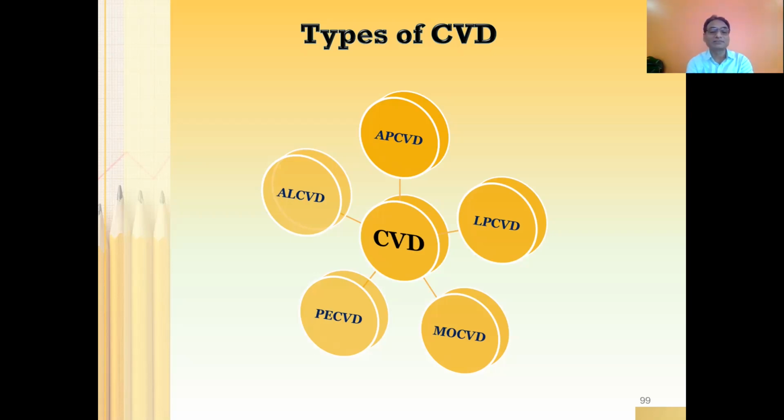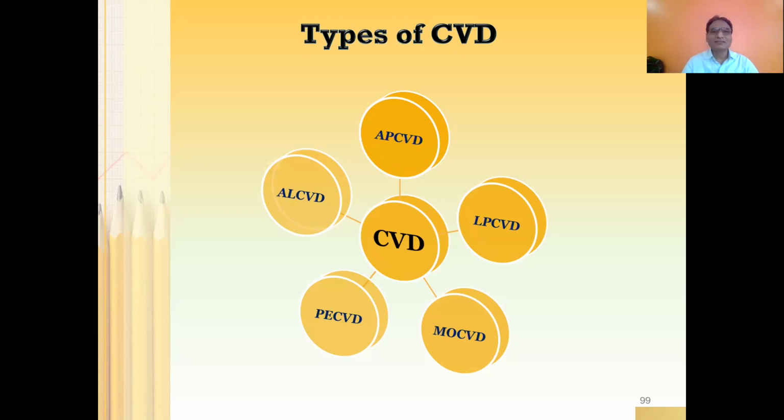Atmospheric pressure CVD, that we have already discussed, is one in which whatever reactions we carry out will be carried out at atmospheric pressure. Then another is low pressure CVD. There are some materials which need low pressure for the pyrolytic reactions to take place.